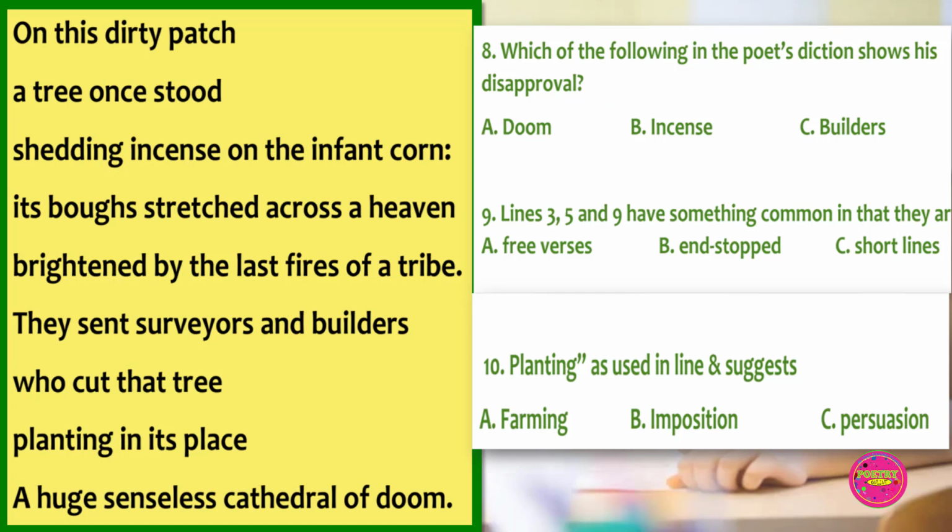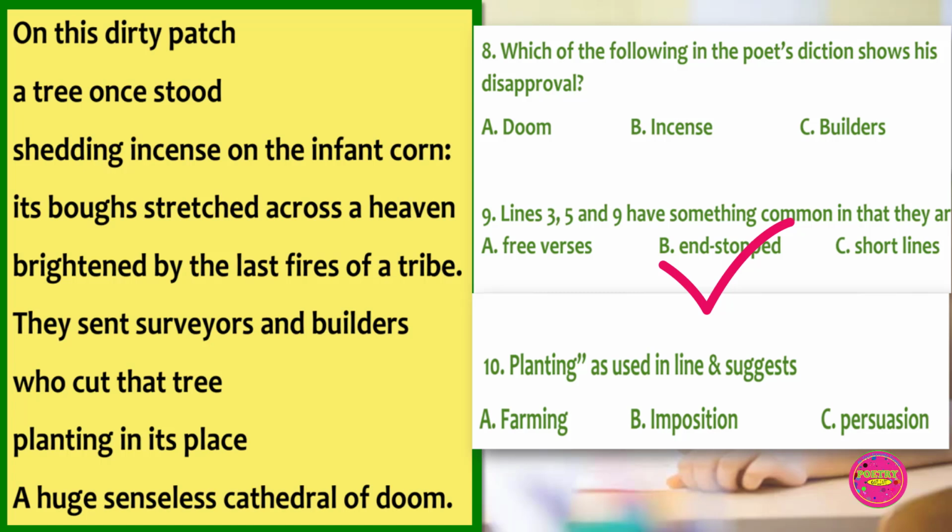Question 9. Line 3, 5, and 9 have something in common in that they are A. Free verses, B. End-stopped, C. Short lines. The correct answer to this question is B.